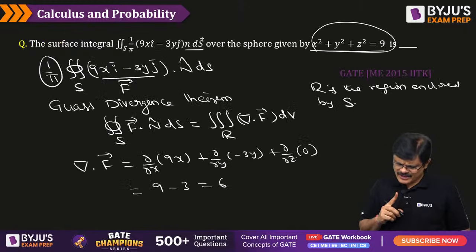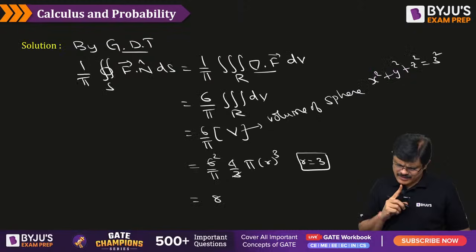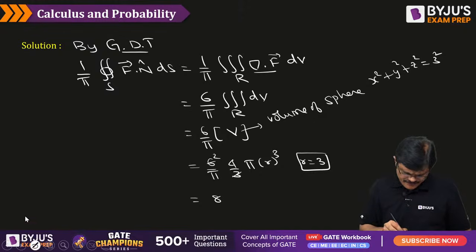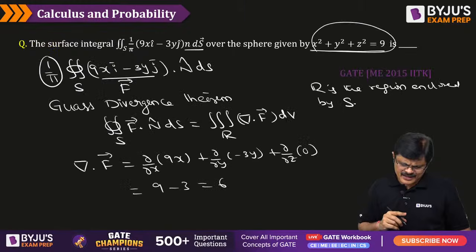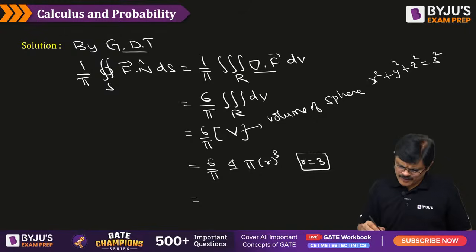Is there any mistake I have done? I think somewhere something has gone wrong. Okay, let it be. Some calculation error might have happened. Is it 1 by pi only? 9 minus 3, 6 only. 3 square r is 3, correct. No problem up to here.